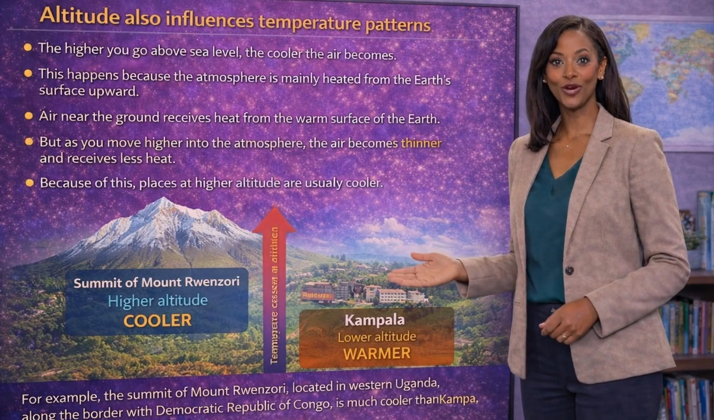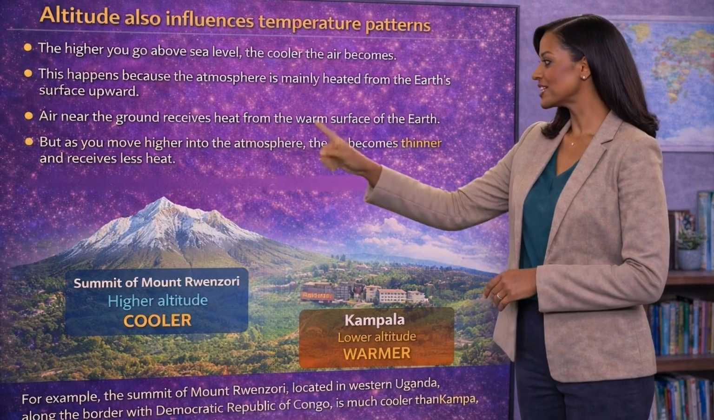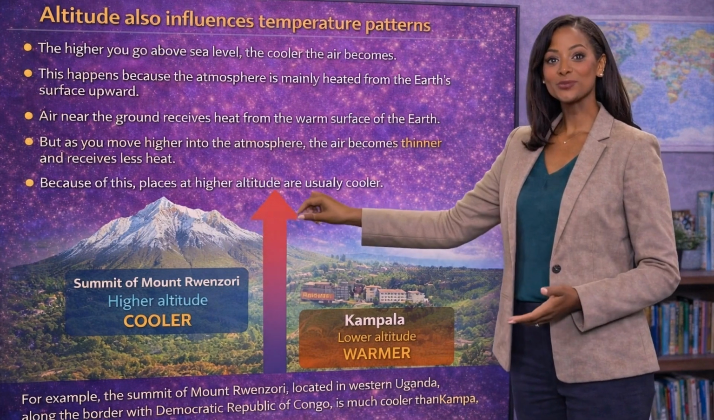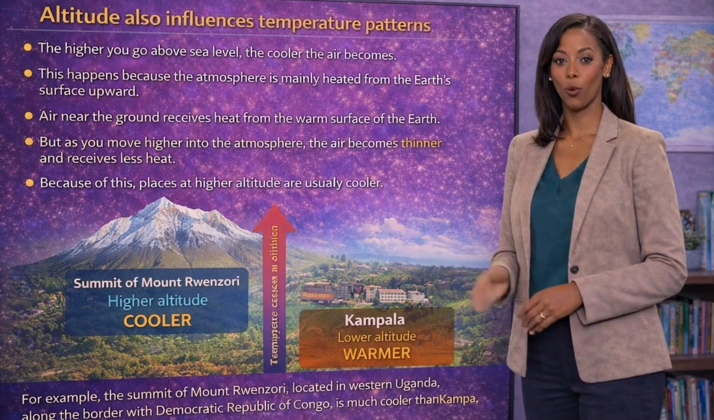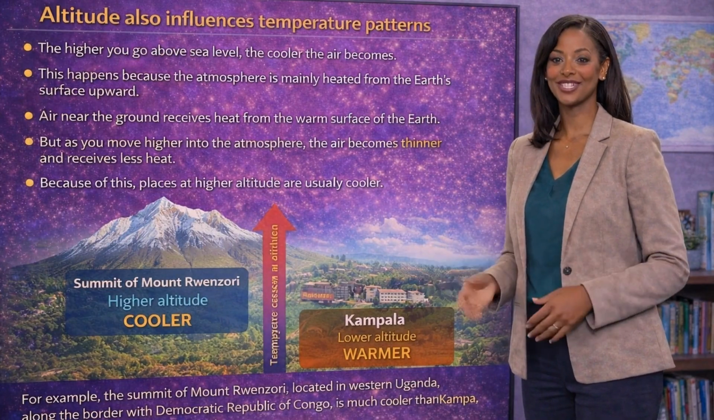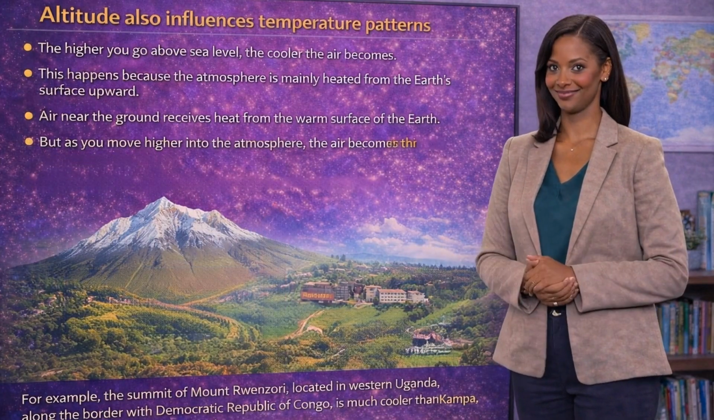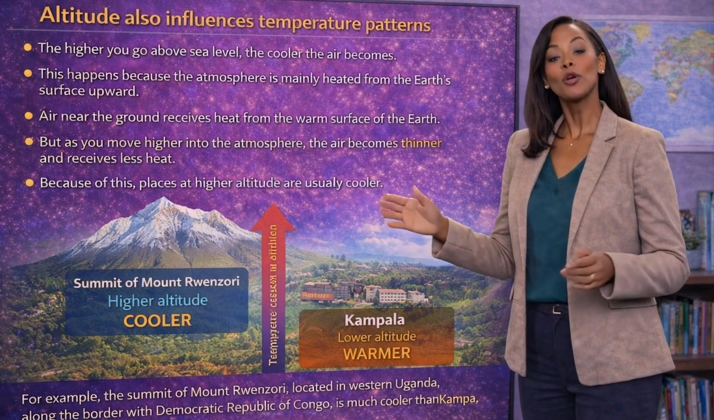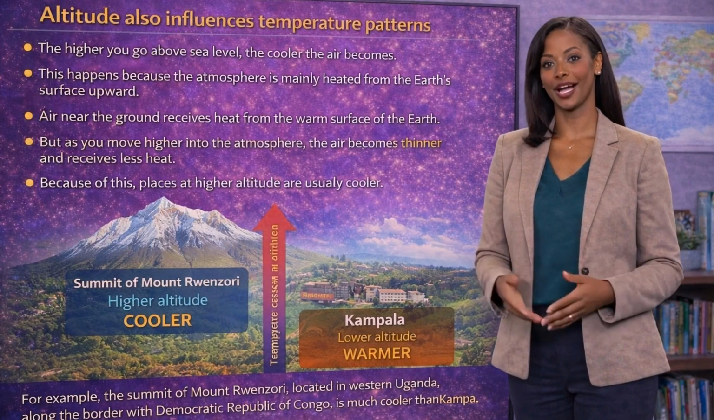Altitude also influences temperature patterns. The higher you go above sea level, the cooler the air becomes. This happens because the atmosphere is mainly heated from the Earth's surface upward. Air near the ground receives heat from the warm surface of the Earth. But as you move higher into the atmosphere, the air becomes thinner and receives less heat. Because of this, places at higher altitude are usually cooler.